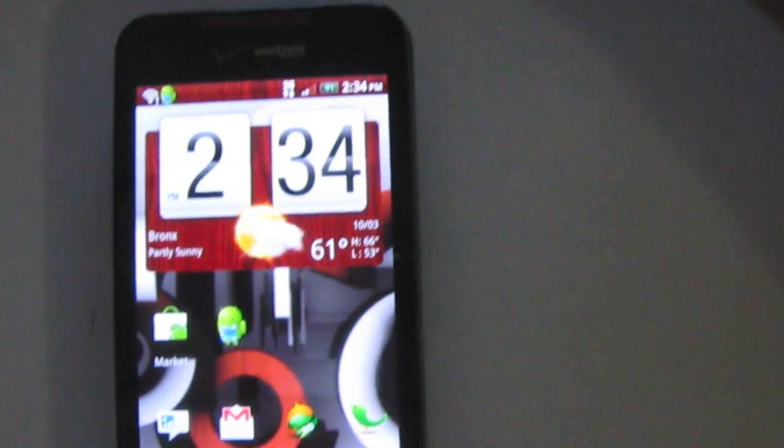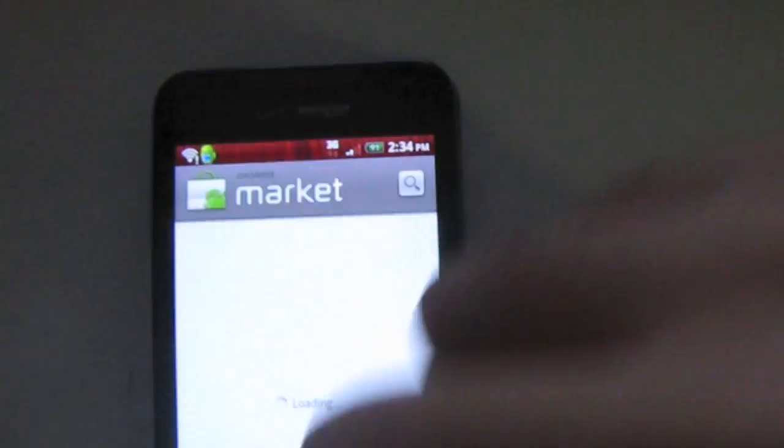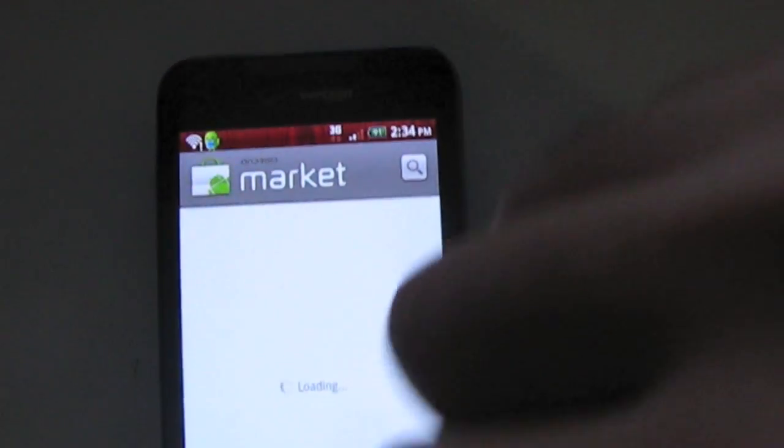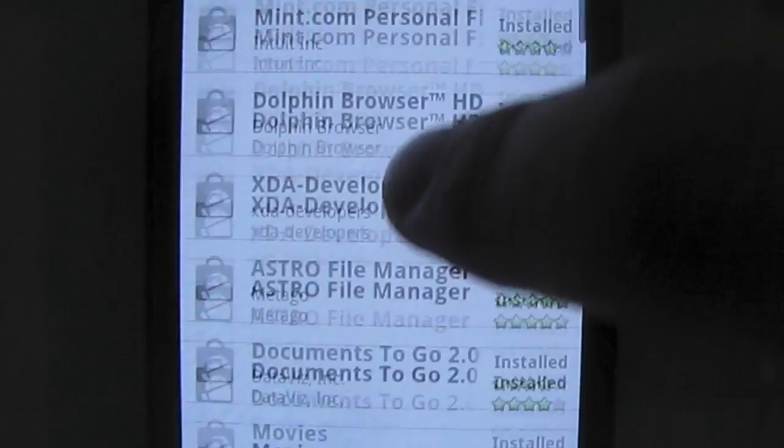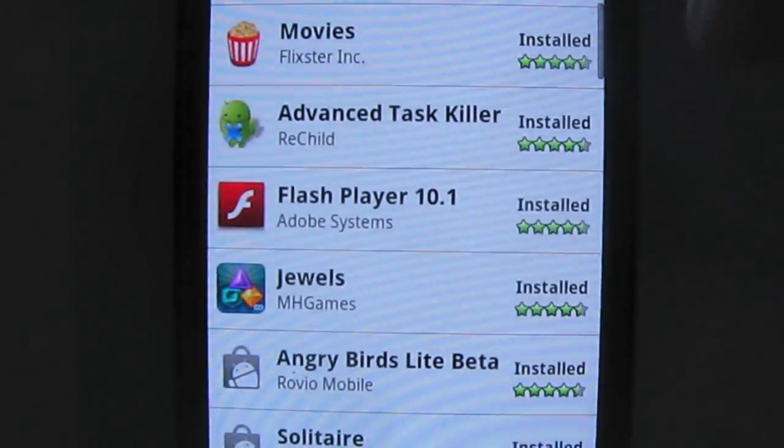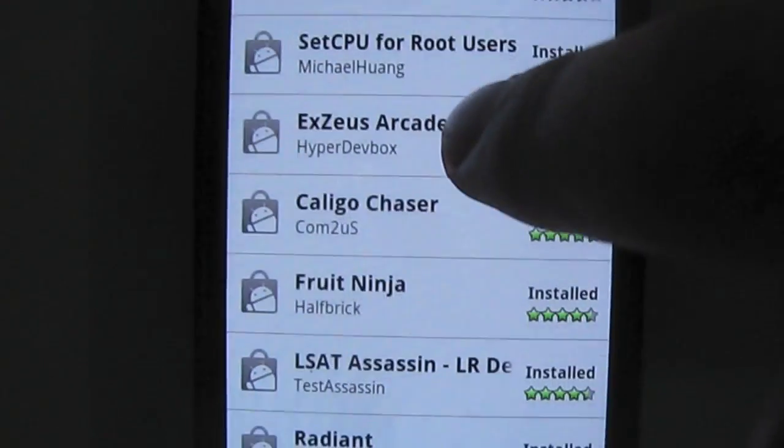I used Dolphin HD browser. Flash works completely, so you don't have to worry about any of that. Everything from the marketplace works. You go to my marketplace, you go to my downloads. Everything that comes out there, the Gmail, Flash Player 10.1, all the regular apps work.